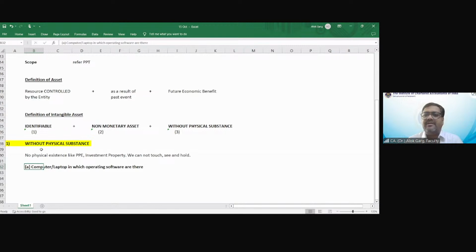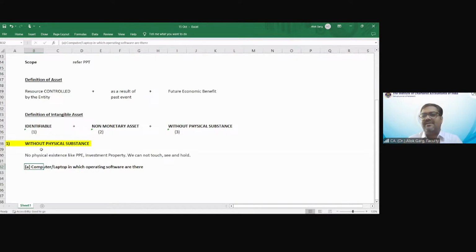In my 17 years of post-qualification experience and my 3 years of articleship experience, so in my 20 years of experience, I have never seen that a company which is acquiring a computer and laptop is capitalizing the operating software separately. Means computer and laptop without operating system and operating system, I have never seen in my life.